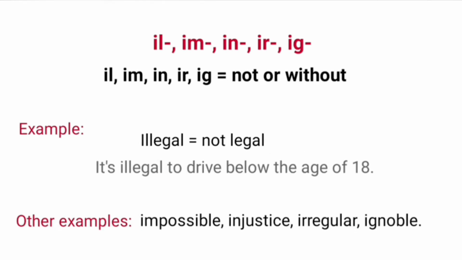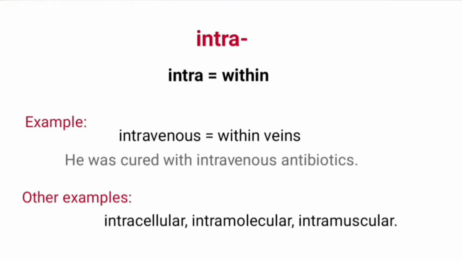Prefixes ill, im, in, ir and id mean not or without. An example of a word with prefix ill is illegal. It means not legal. It's illegal to drive below the age of 18. Other examples are impossible, injustice, irregular, ignoble.